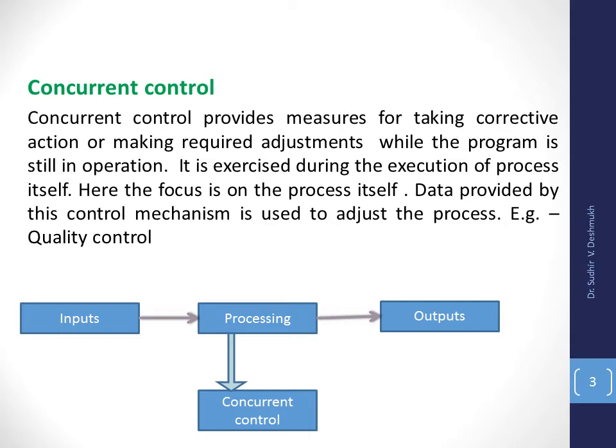Inspection during the process is an example of concurrent control. Here the process itself is monitored and we control the overall execution during the process itself.